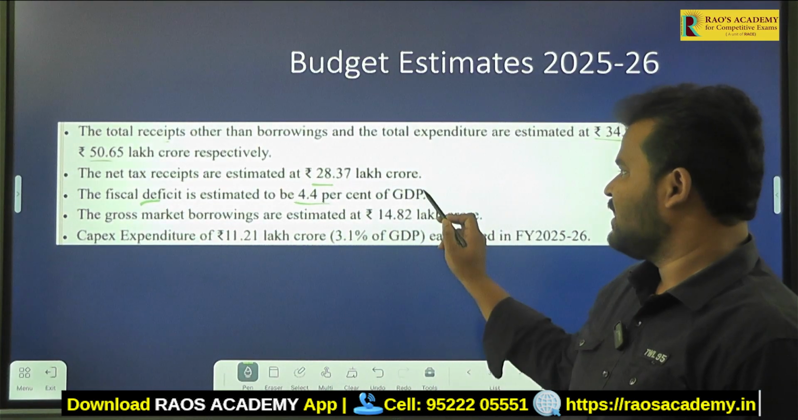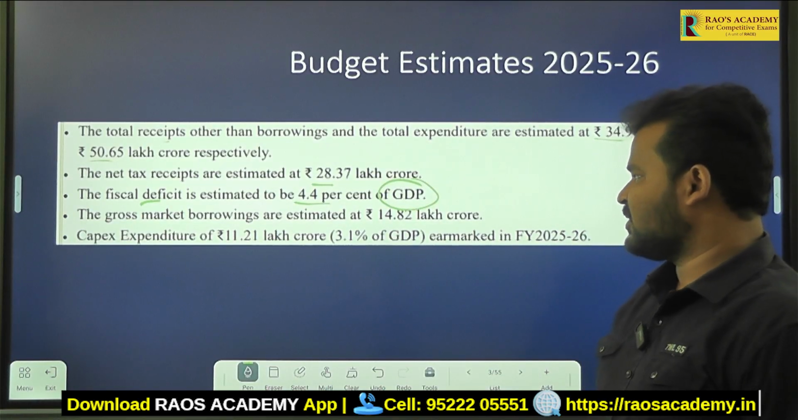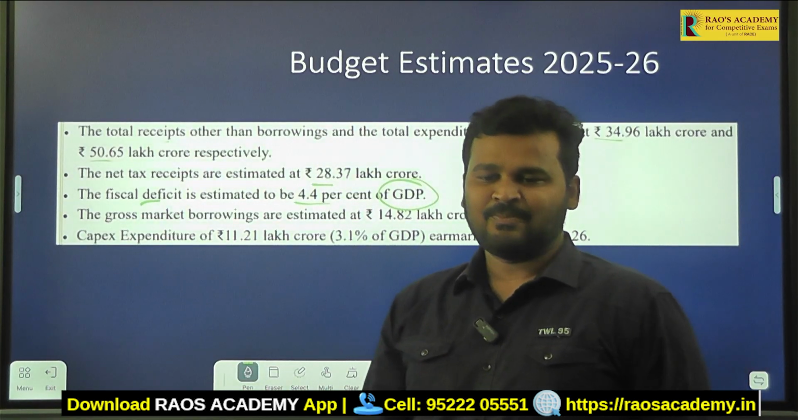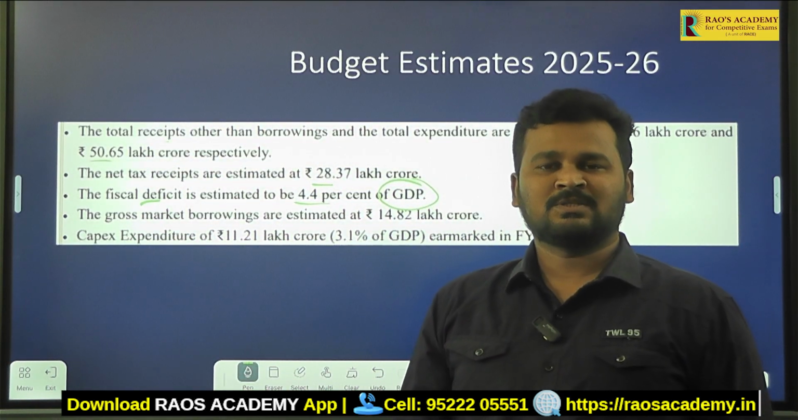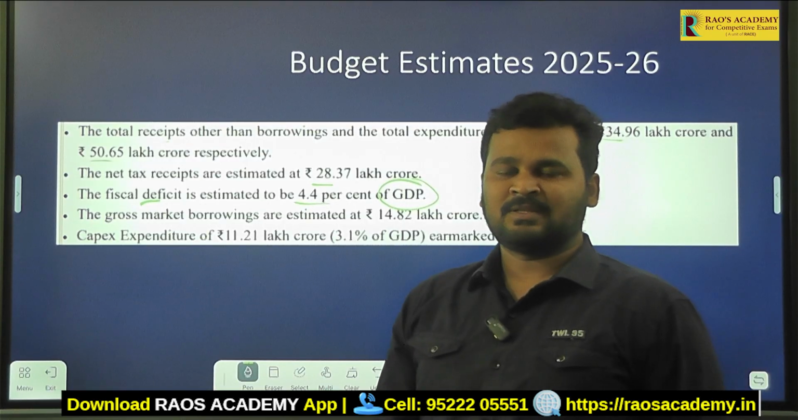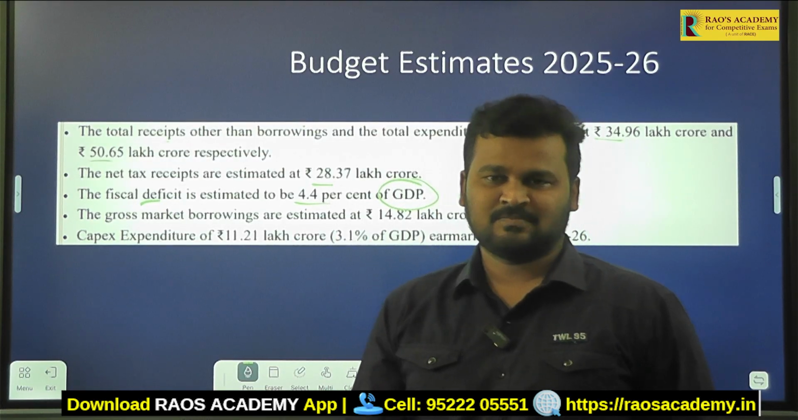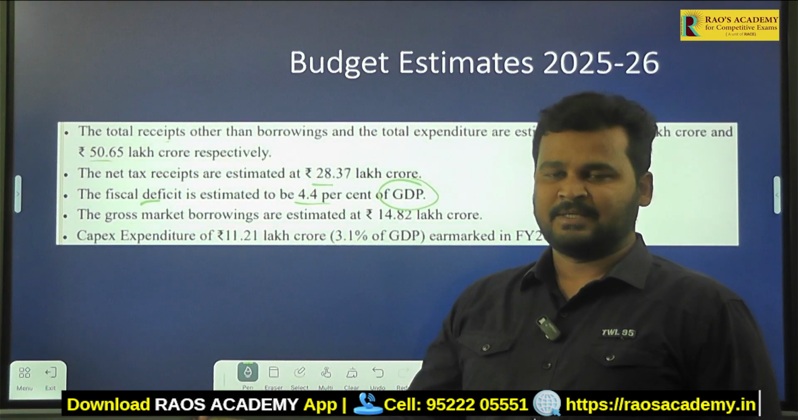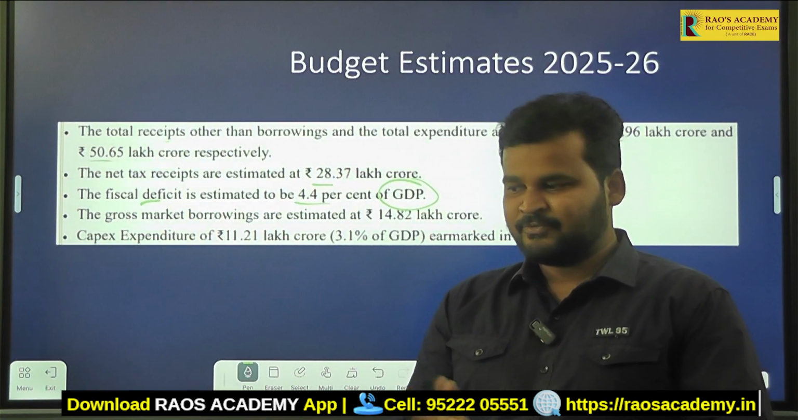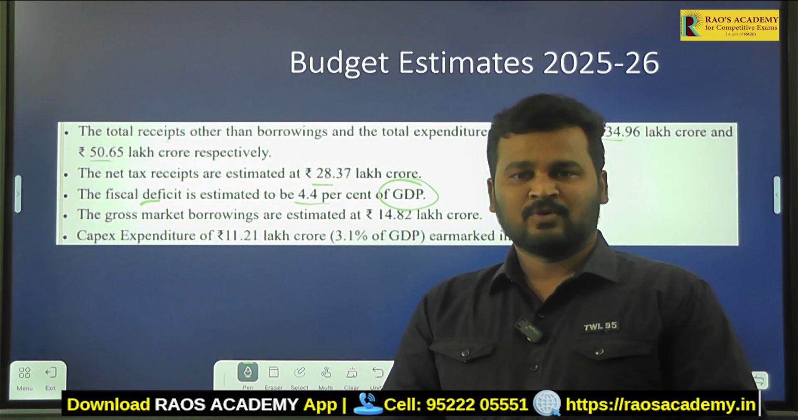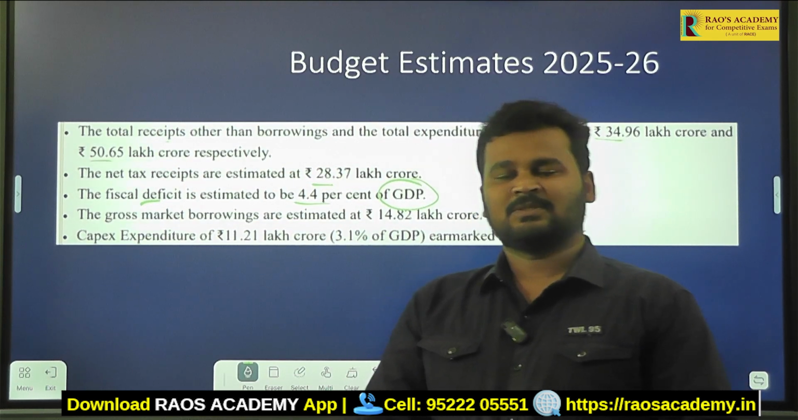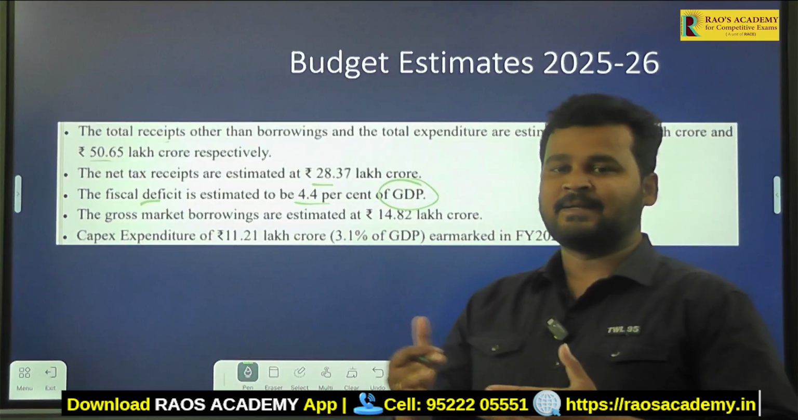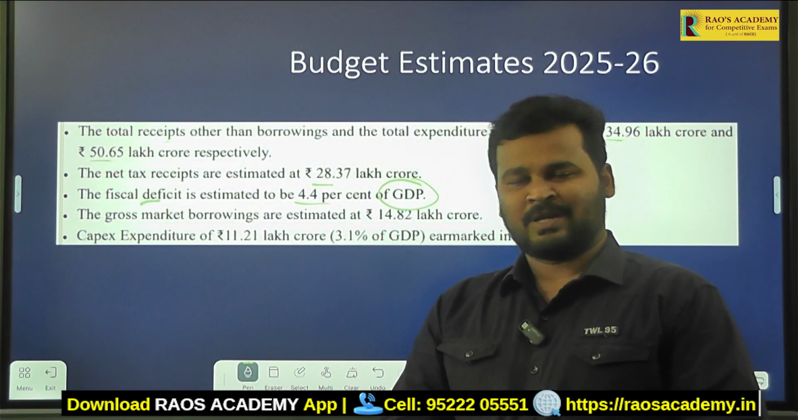Clear? 4.4% of GDP. What is GDP? What is the meaning of GDP? GDP is nothing but gross domestic product. How do we get this figure? The definition of GDP is the amount of goods and services produced in a territory for a period of 1 year.